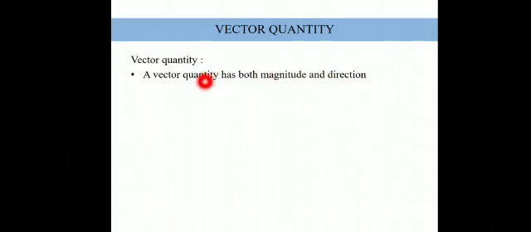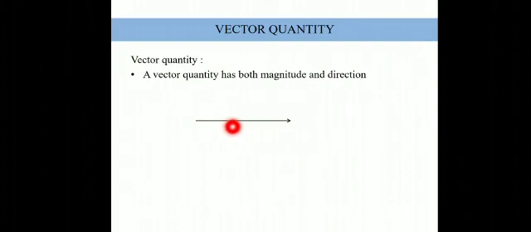So a vector quantity is basically a physical quantity that has both a value and a direction. Let's say we have a vector. A vector is always represented by means of a ray with an arrowhead in front of it. A ray has a tail and it also has a head.